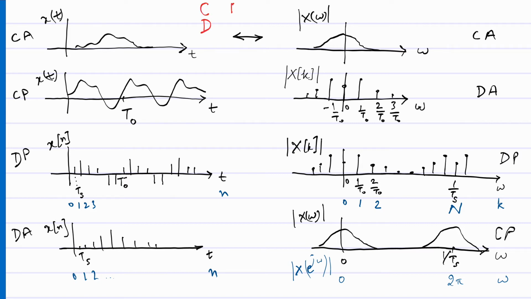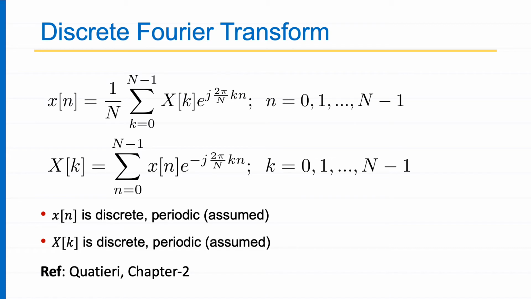Sampling in one domain causes periodicity in the other domain. And this is a very simple chart: if one domain is continuous, the other domain will be aperiodic. If one domain is discrete, the other domain will be periodic. Okay, anyway, this was just an overview of the Fourier transform. But what we need in this course is the discrete Fourier transform. This is very important for us.